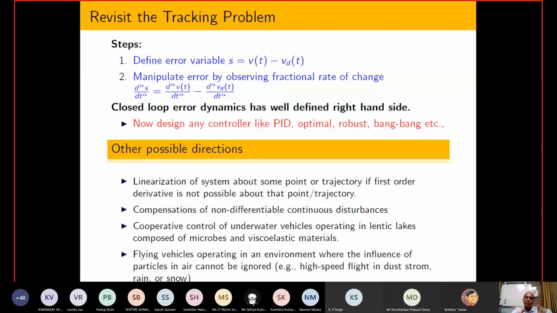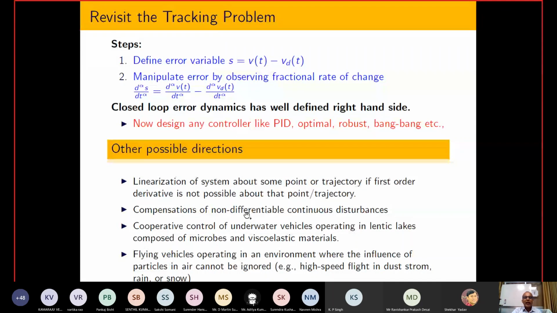And if you see that model, it is possible to show that root h kind of terms come into the picture. If you try to take the derivative and you have to maintain h equal to 0, then that is not differentiable. So that nonlinear system I cannot linearize. If we are unable to linearize, then what kind of methodology can one suggest? I hope that this problem can be solved using fractional order.